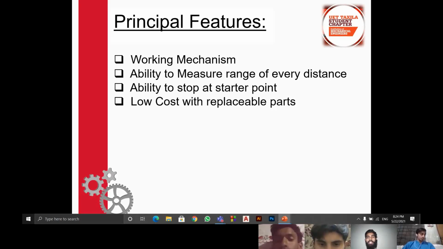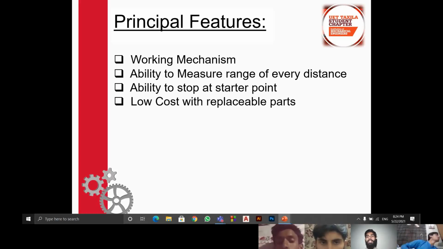The basic working mechanism of our device is based on a DC motor, which rotates in counterclockwise direction during the forward motion of our vehicle, while the rotation of the DC motor reverses its direction in the reverse motion of our vehicle. And this was done by a DP-DT switch as it was installed in front of our vehicle.